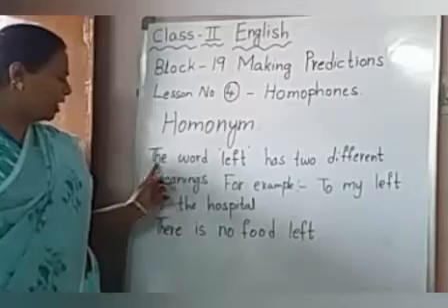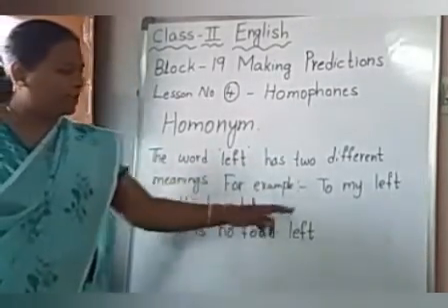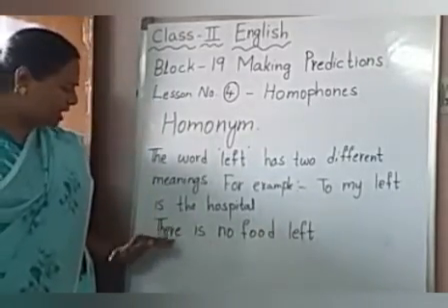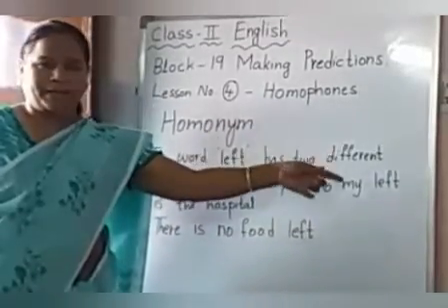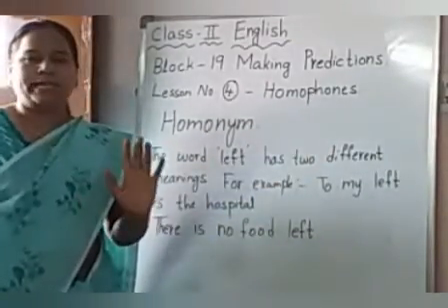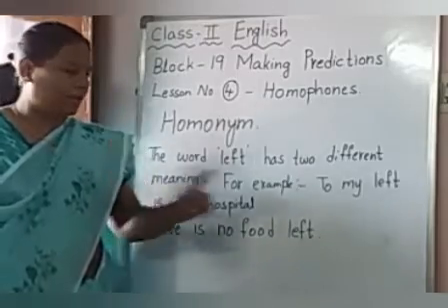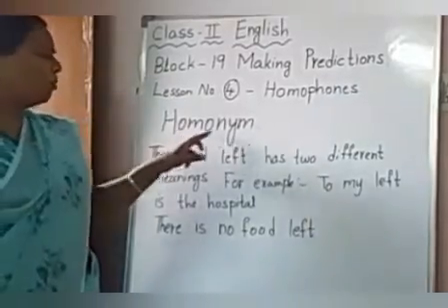Yes, children. Now the word left has two different meanings. For example, to my left is the hospital. Second sentence, there is no food left. Here left shows direction, and here no food is there. No food is left. Left has two different meanings but the spelling is the same. These types of words are called homonyms.